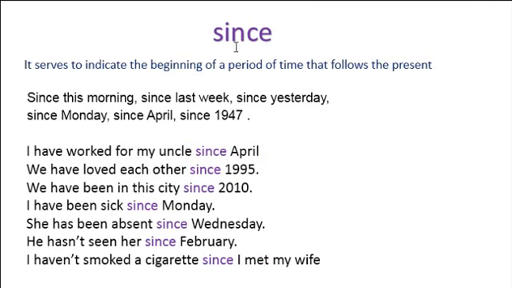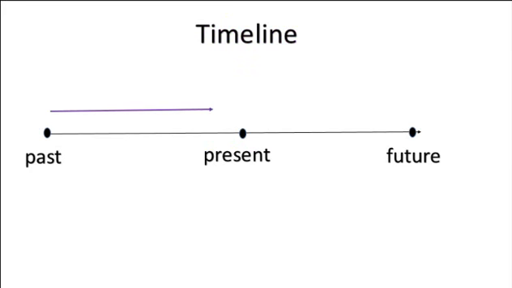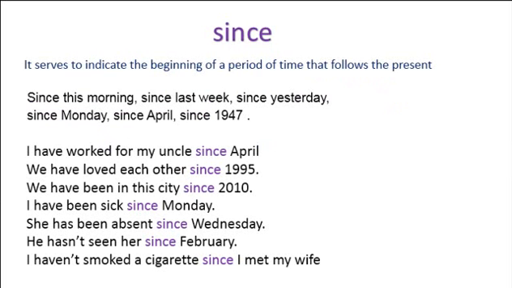Since serves to indicate the beginning of a period of time that continues to the present. As I told you before, the present perfect starts in the past and continues to the present. Okay? Now, in these sentences, you say since this morning, for example, since last week, since yesterday, since Monday, since April, since 1947. Okay, I'm gonna give you some samples here.